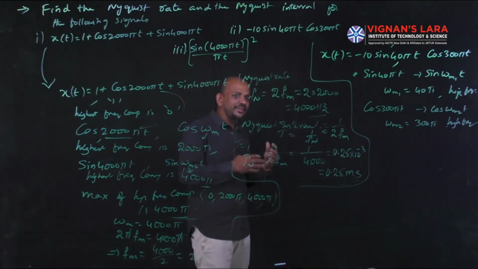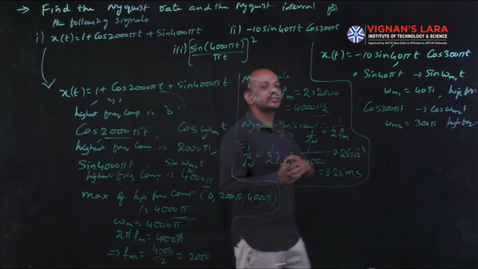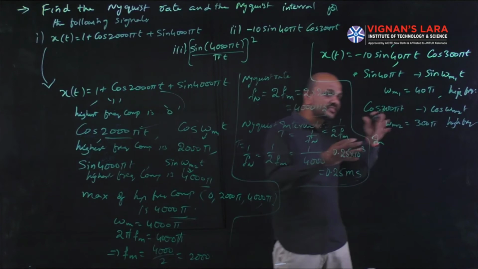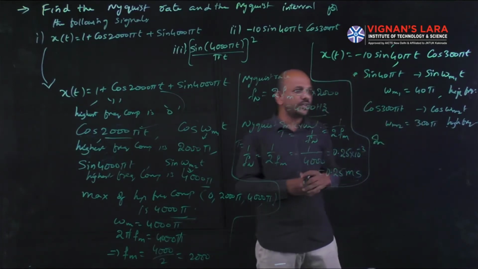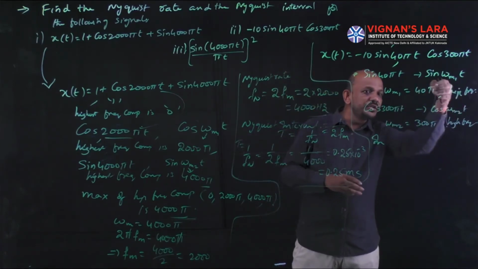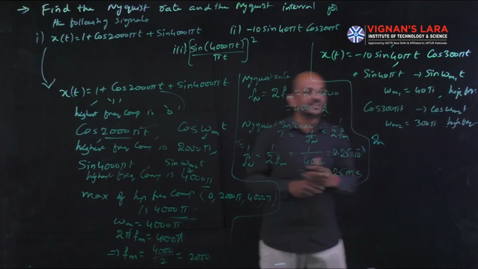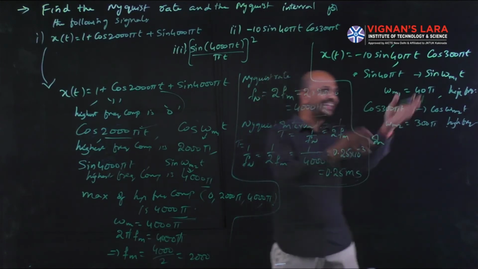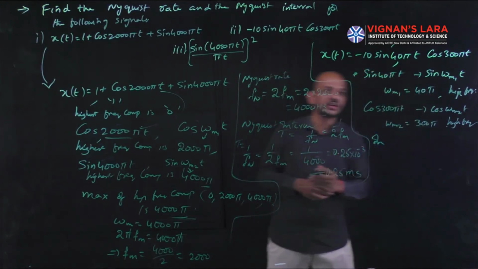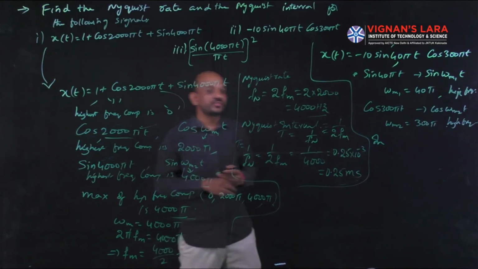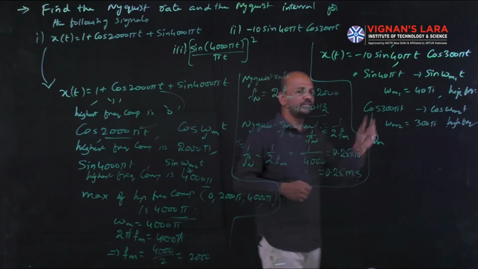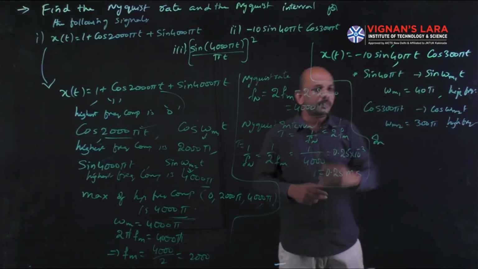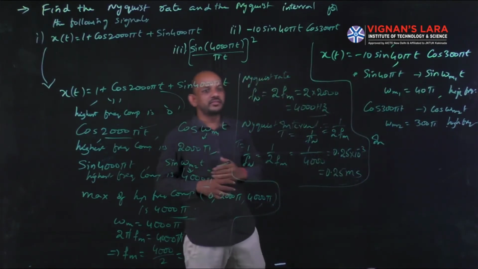So how can I get the maximum or the highest frequency component in the spectrum? In spectrum I get the highest frequency component by adding the individual highest frequency components of these two. Just by adding the individual highest frequency components, I get the maximum value in the frequency spectrum, because in the frequency spectrum they will become a convolution. Here in time domain they are multiplied, so in frequency domain they will be convoluted.